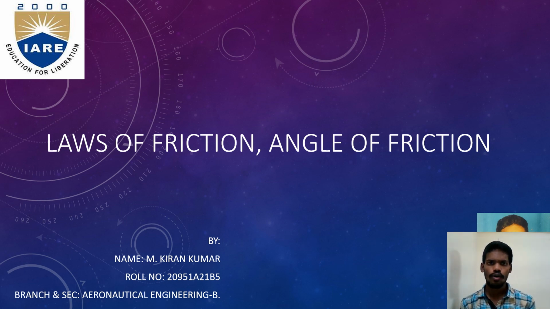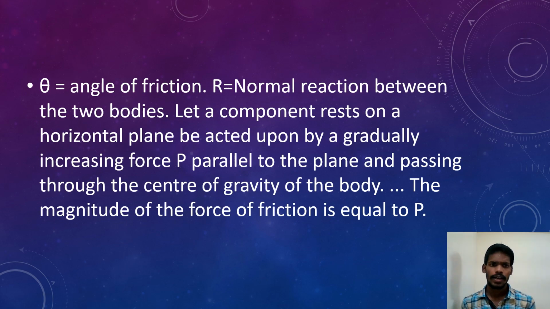Now I am going to tell about laws of friction and angle of friction. Theta equal to angle of friction, R equal to normal reaction between the two bodies. Let a component rest on a horizontal plane be acted upon by a gradually increasing force P parallel to the plane and passing through the center of gravity of the body. The magnitude of the force of friction is equal to P.